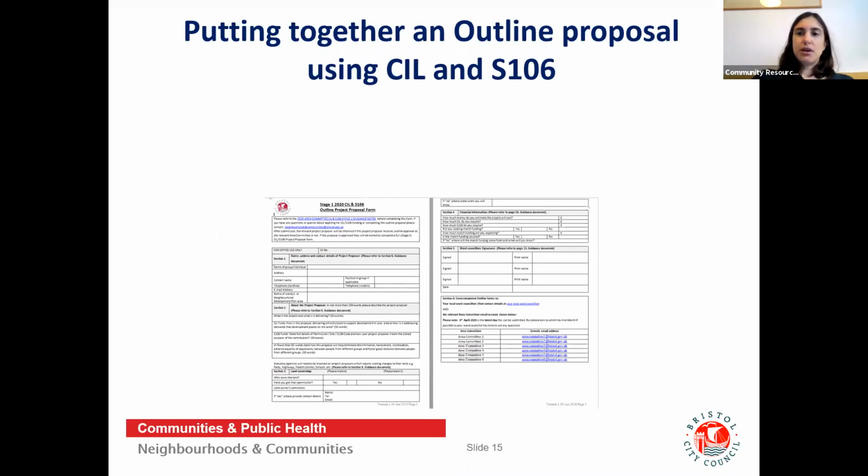So we just wanted to show you how you put together an outline proposal using SIL and Section 106. So this is what the form looks like. You'll be able to see it in more detail on the webpage, but essentially it's just a two-sided sheet of A4 where you fill in some key information about what it is you're proposing, with word limits of around 50 words per section.